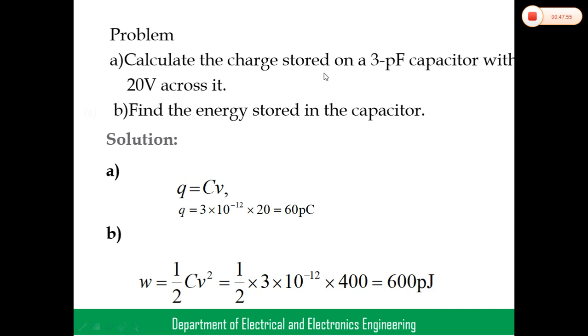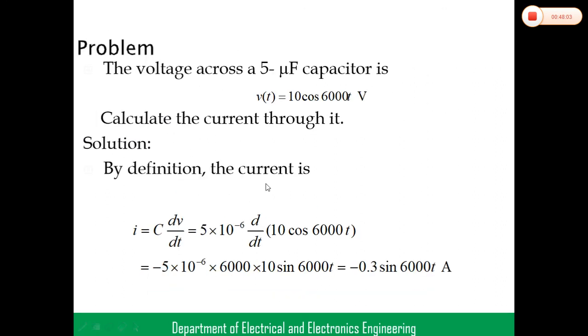Okay, the charge is Q equals CV, and energy is W equals 1 by 2 CV square. These are simple problems also. Coming to the next problem: the voltage across a 5 microfarad capacitor is V of t equal to 10 into cos 6000 t volts. Calculate the current. Simple. He has given capacitor and voltage.